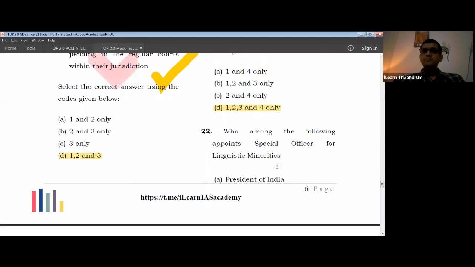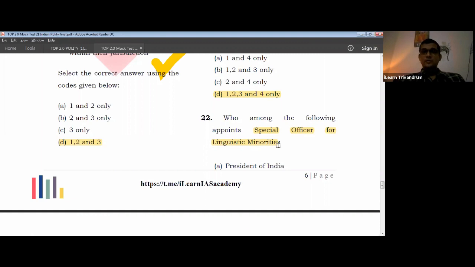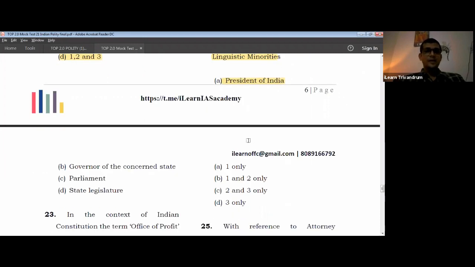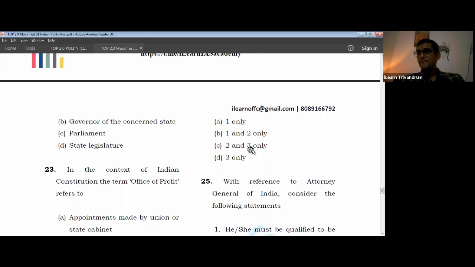22. Which of the following appoints the Special Officer for Linguistic Minorities (SOLM)? Now, where do you find this? This is not considered very important in our preparation time. But you know that this is a constitutional body, and in all the central constitutional bodies, the president makes the appointments, right? So this being a constitutional body, and since it's a central body, you can easily conclude that the president is the one. 22 should be A.